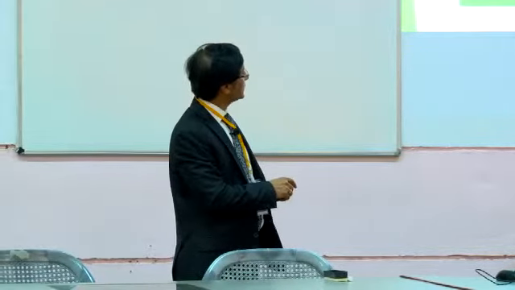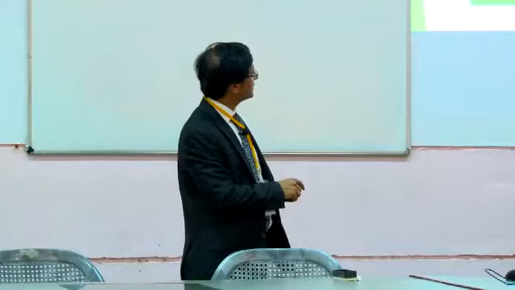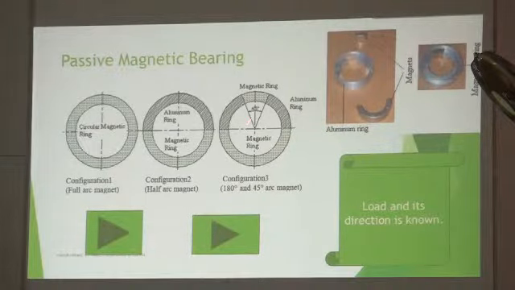In this case particularly, we knew the load is in the downward direction. Gravity load, or dead weight, is a major load, and dynamic load will not be very high. This kind of bearing can sustain that, otherwise it will not. So still, only half the part is done, not much.